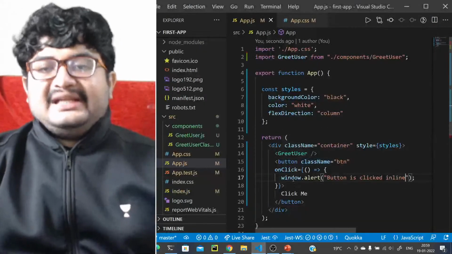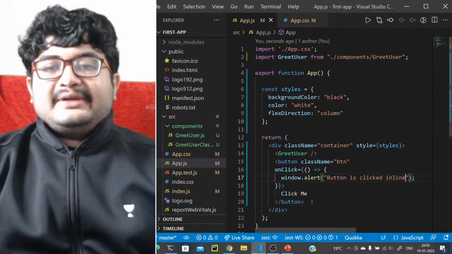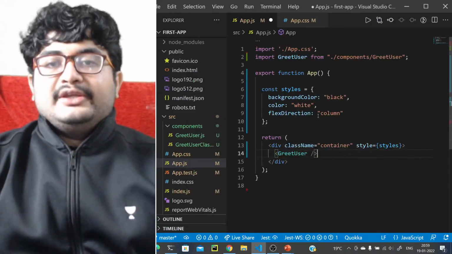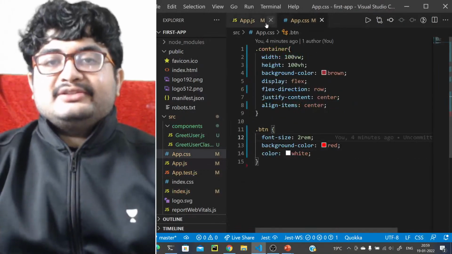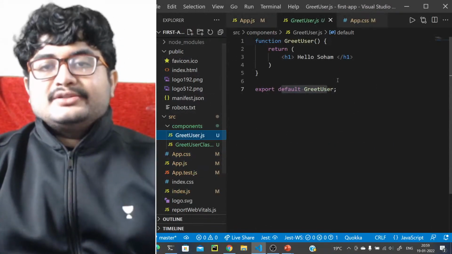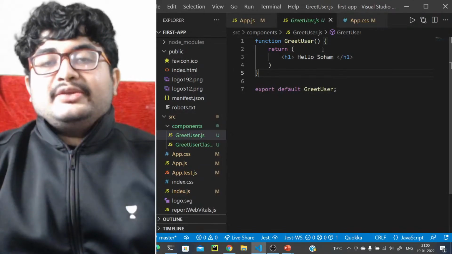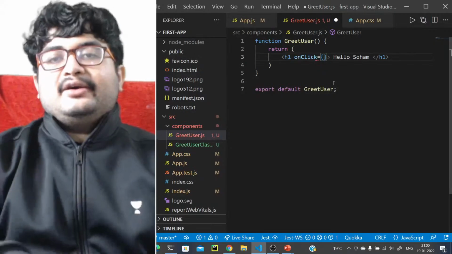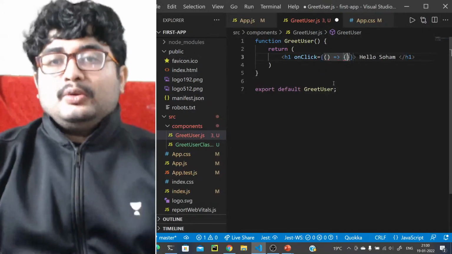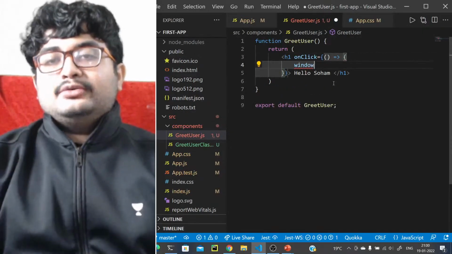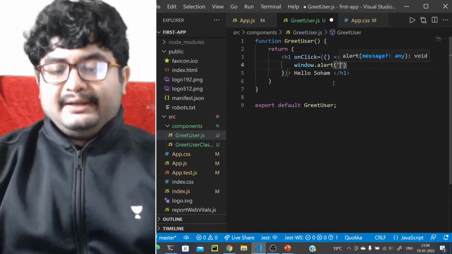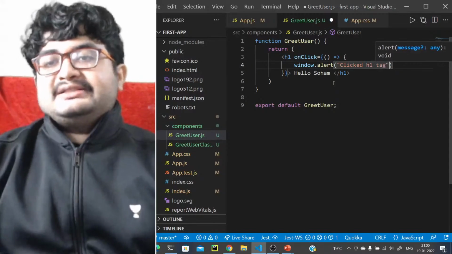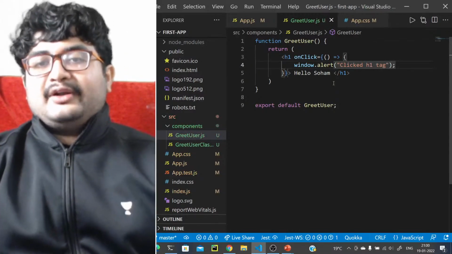It need not be a button. Let's say greet user: whenever you click on greet user, you want something to happen. So let's go to the greet user code. This is the greet user code. You can add an onClick event to this h1 as well. Let's say we want to do a window.alert, and the code I want to execute is clicked h1 tag.